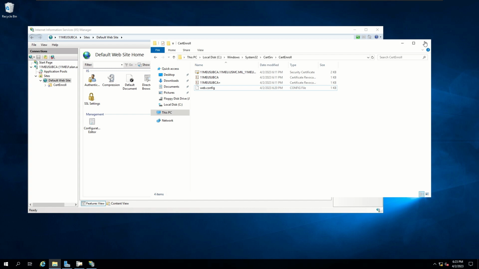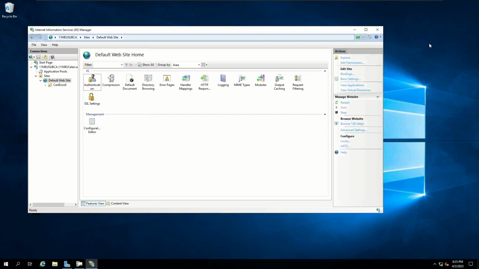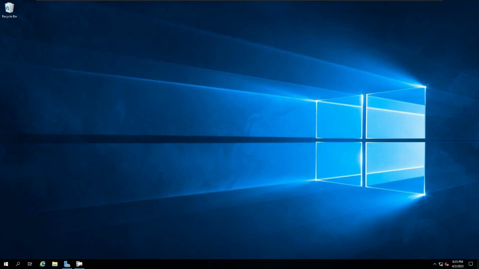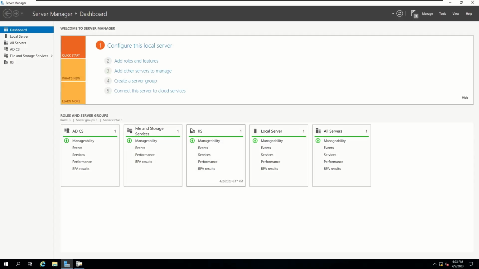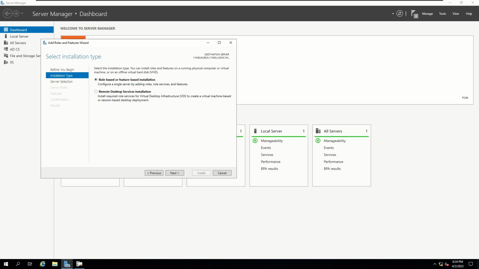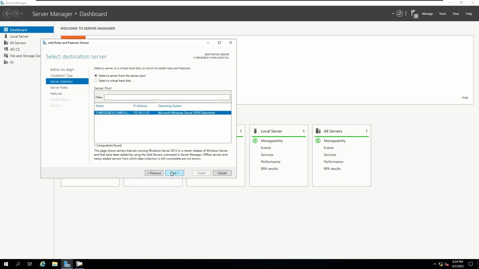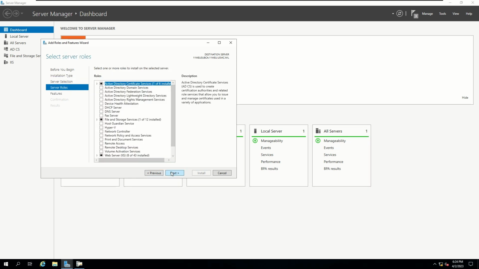Let's head back to my SUBCA, and the next thing we're going to do is install the web enrollment on our SUBCA. So let's close this out and head over to our Server Manager. Let's go to Manage, Add Roles and Features, click on Next, Next.